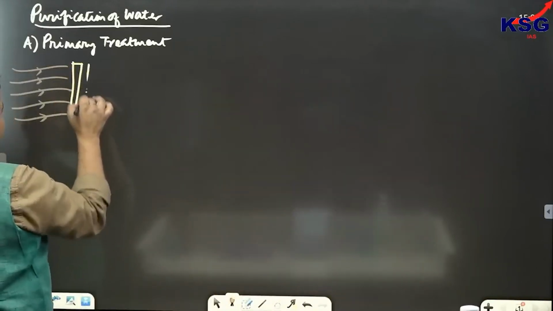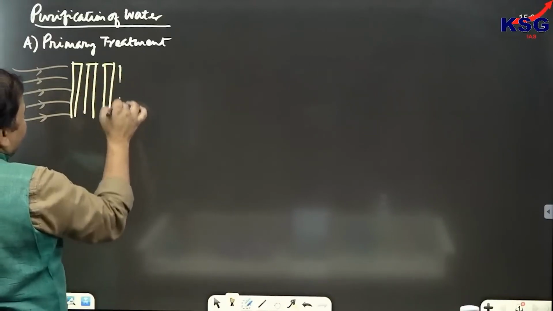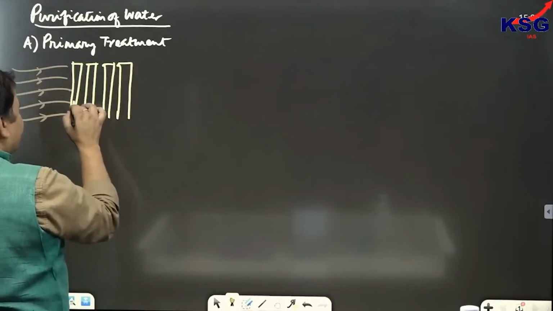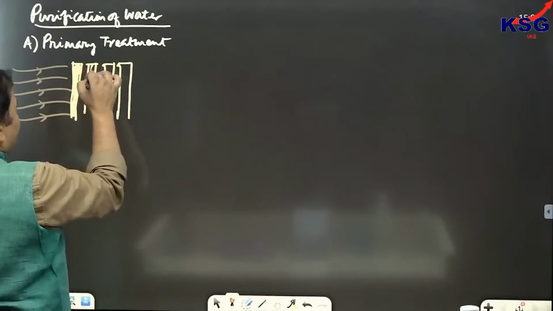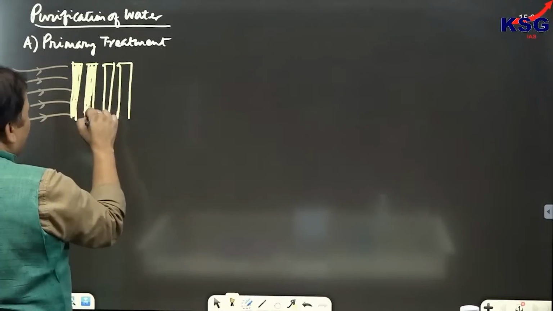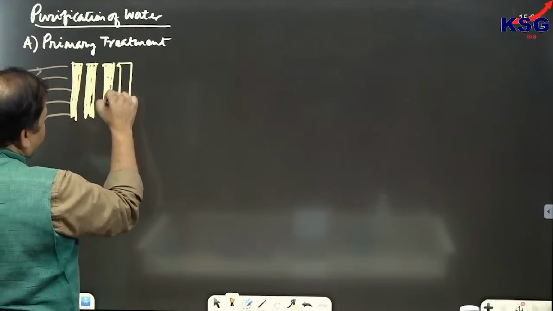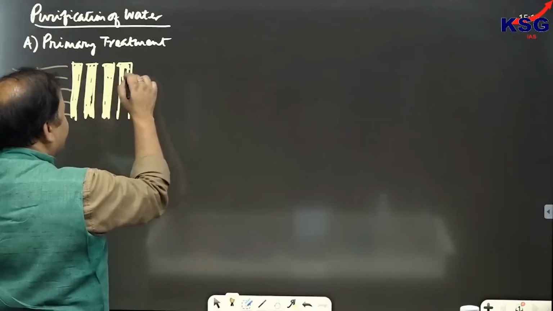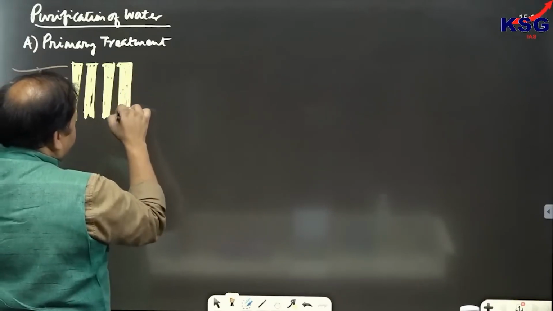Grey water means what? There are different kinds of water also. Grey water is a type of water which is contaminated. So the water which is coming out of your house drains, or the water which is coming out after industrial use, would be called grey water. So grey water is contaminated water. Fine. Blue water is water which is present in your rivers or the lakes.